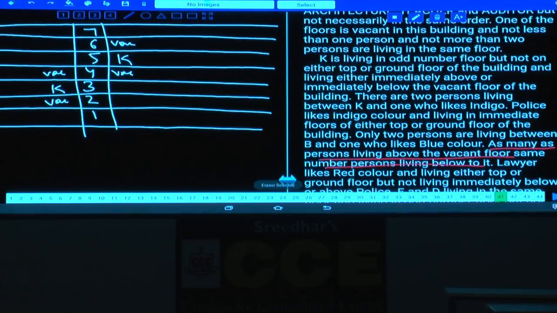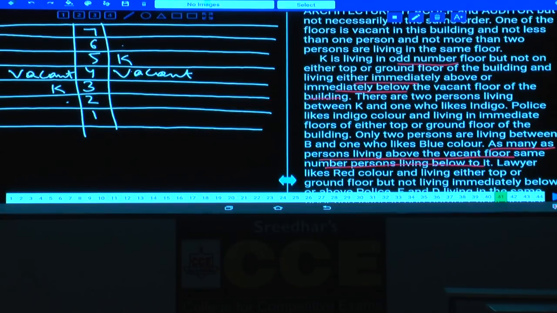Now, which floor is vacant? The 4th floor is vacant. As the 4th floor is vacant, above this 4th floor how many persons are staying? 4 persons. And below this vacant floor also there are 4 persons. Equal numbers of persons are staying above and below this vacant floor. K is living in an odd number floor but not on either top or ground floor, and immediately above or below the vacant floor.